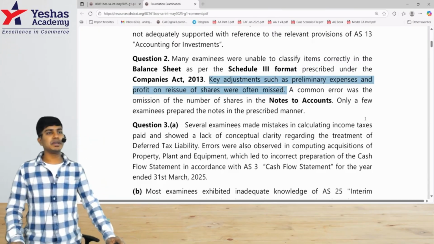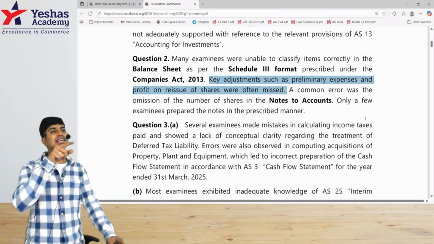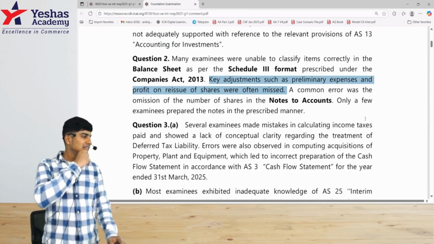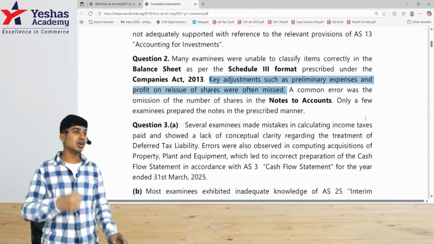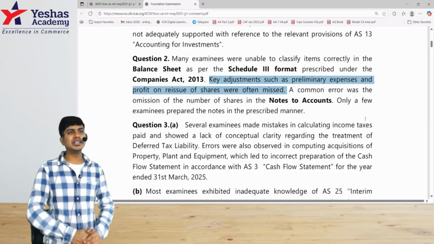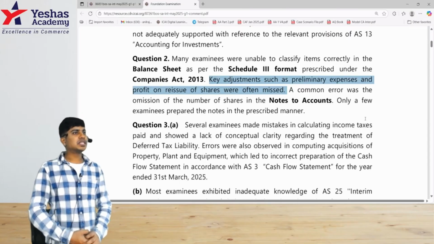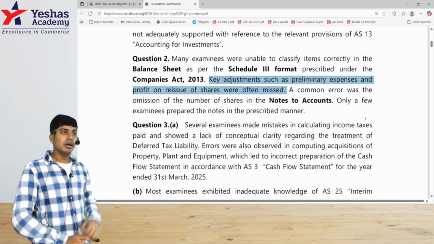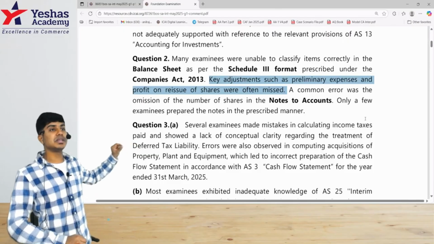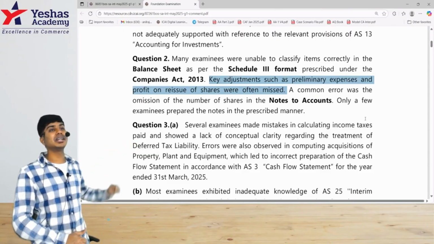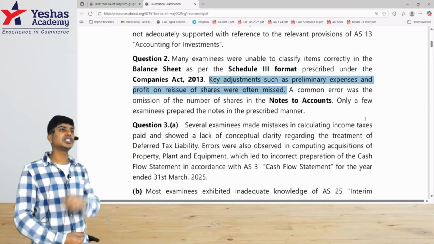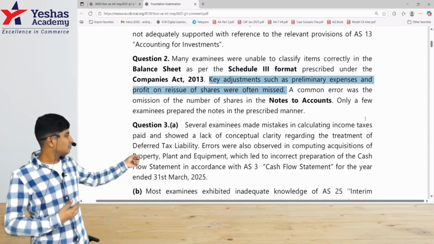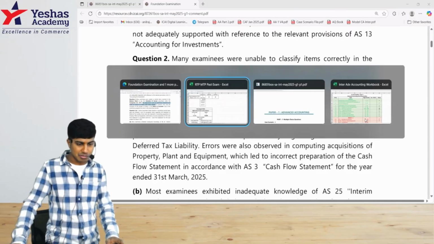The preliminary expenses would appear in the trial balance as a debit item, but it cannot appear as a balance sheet asset. This should have been written off in the very first year, because if you have to write it as an asset, where do you write it in the balance sheet? There's no place. As per Accounting Standard 26, this is not considered an intangible asset. So the entire preliminary expenses has to be written as a negative item under reserves and surplus in the very first year of incorporation. We don't know the previous year, so we do it right now. Same with profit on reissue of shares, there is a similar adjustment.